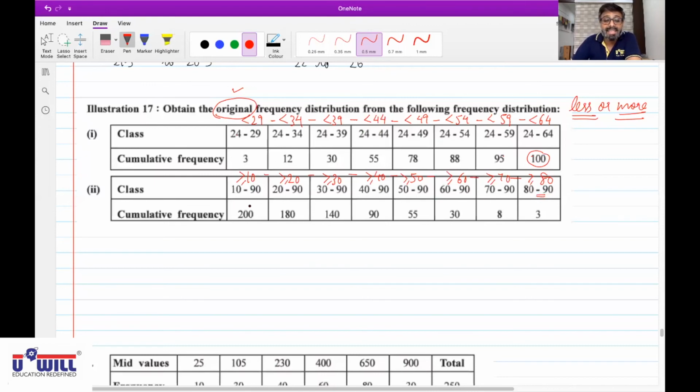And here the highest CF is 200. So 200 minus 180, 180 minus 140, then 140 minus 90, 90 minus 55, 55 minus 30, 30 minus 8 and 8 minus 3. The last will remain 3 only.